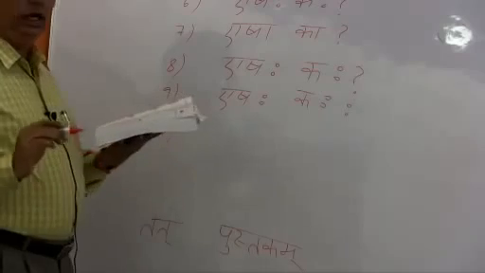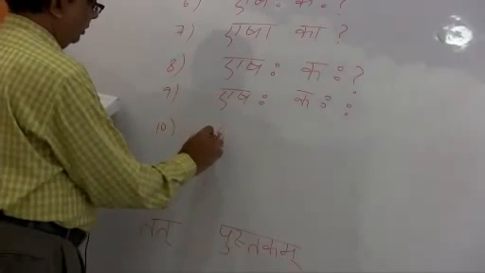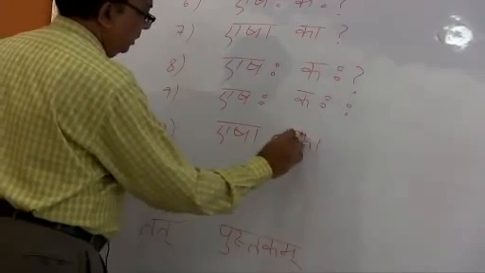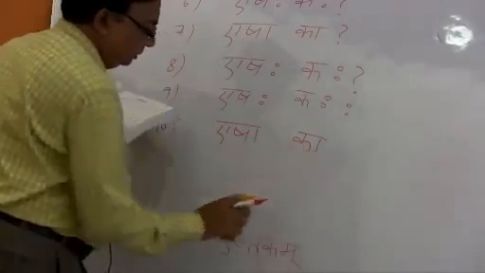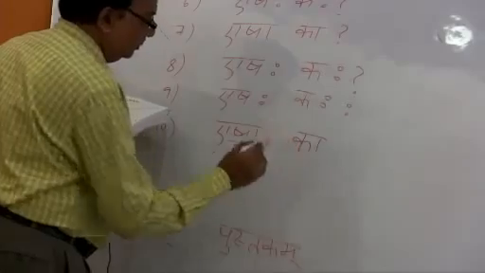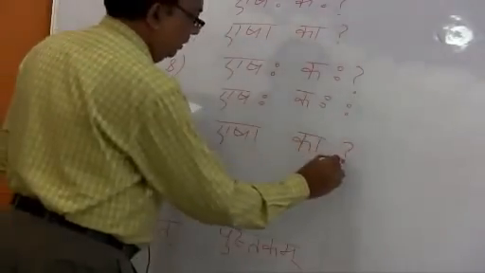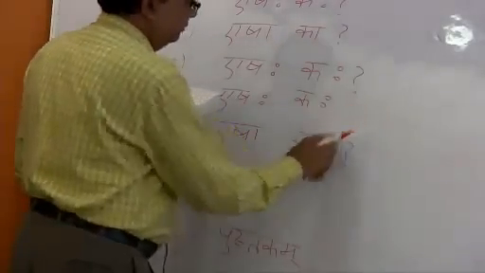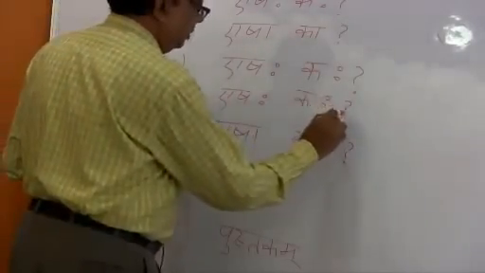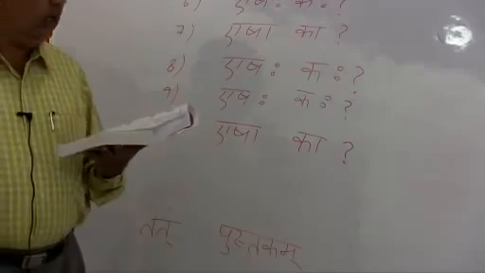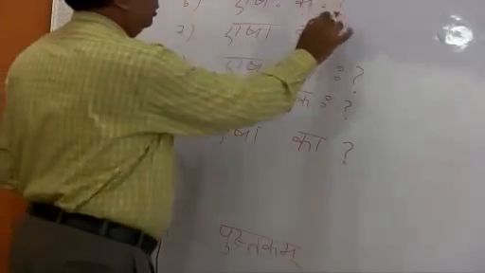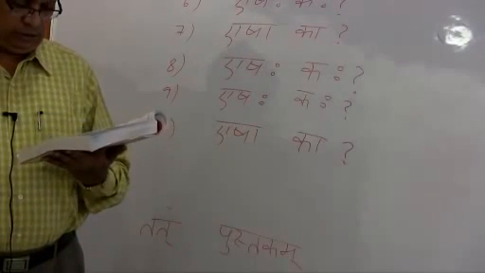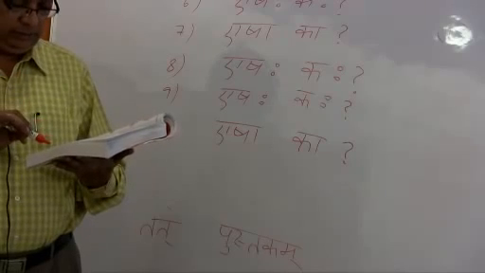The answer is given as Esha Ganga. So you question it: Esha Ka. Since Ganga is feminine, we have to use Ka. I am writing Ka in a fast writing. Esha Ka. Even without the question mark here, the interrogative is understood in Sanskrit. If I say Esha Kaha, I need not put this. This is only for you beginners to understand. Without the question mark also it is understood by the pronoun itself.